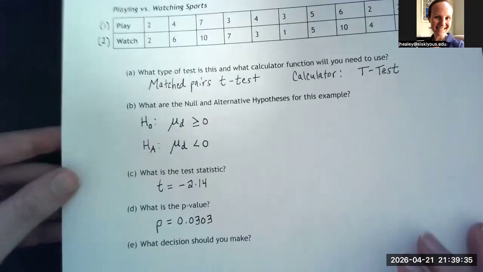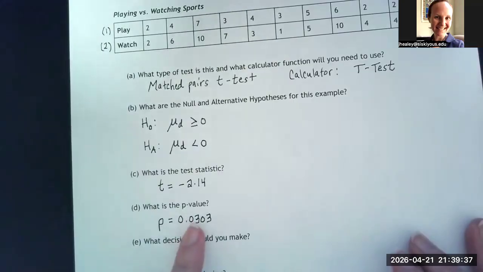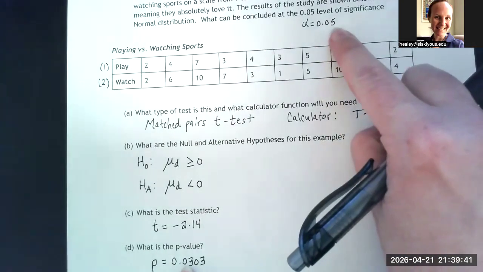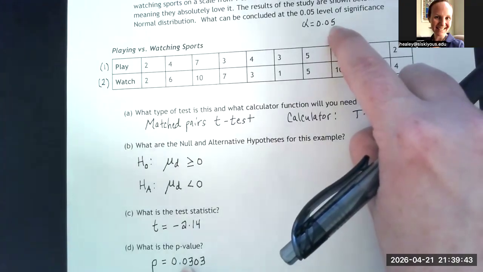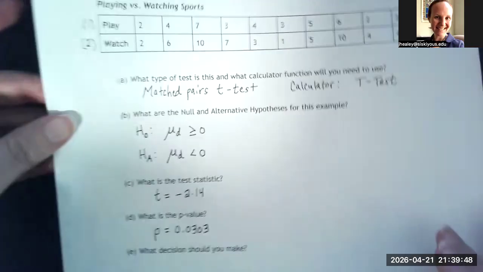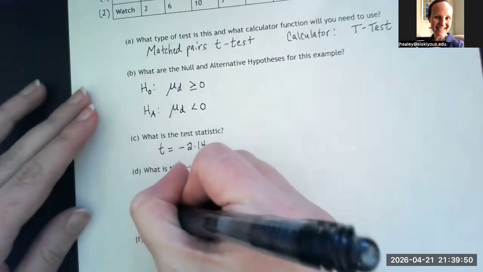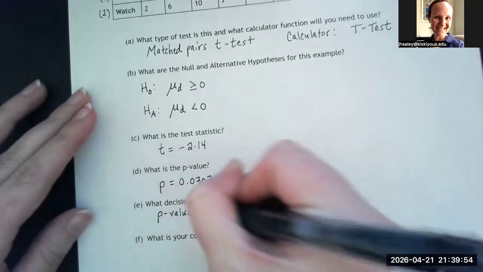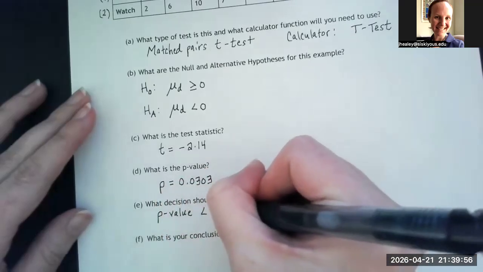So what decision should you make is going to come from comparing that p-value to the alpha value that we set up here. Our alpha is like 5 pennies. Our p-value is 3 pennies. So that means that our p-value is less than our alpha value. I'm going to write that: the p-value is less than our alpha.